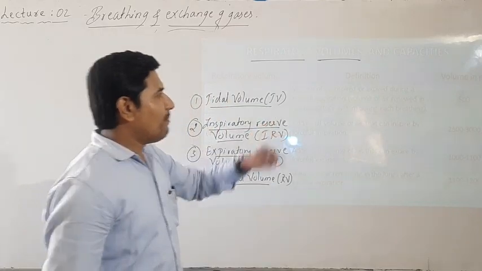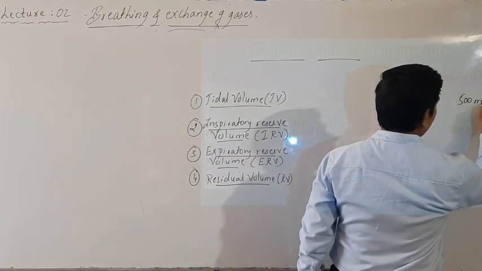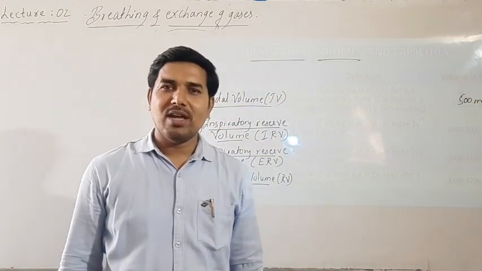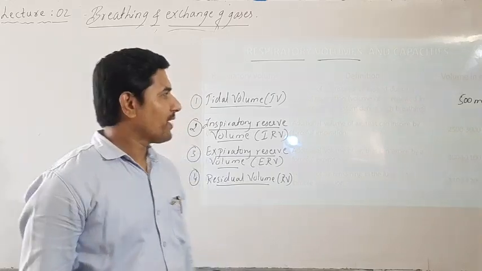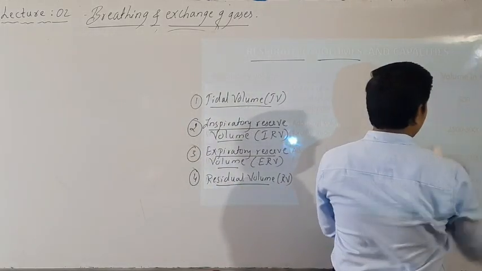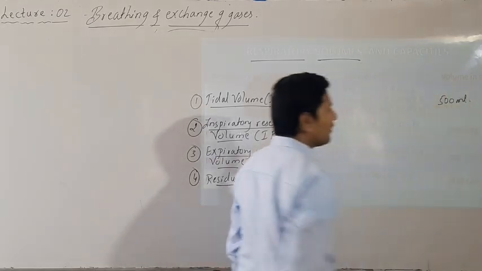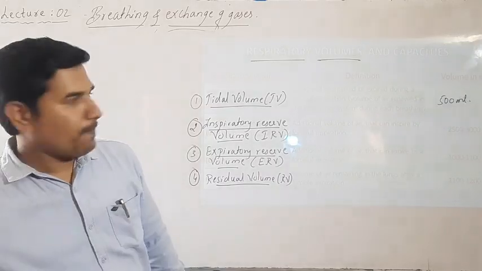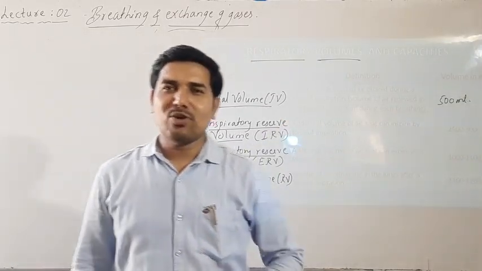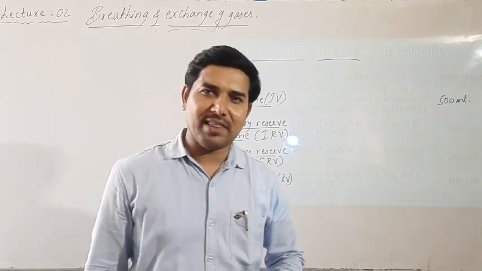Okay, and the amount is in terms of ml, around 500 ml. So here we can write a little bit inside. This is around 500 ml. So volume of air. Now in between we have the definition for this. What is a tidal volume? Amount of air taken in and given out during normal breathing.